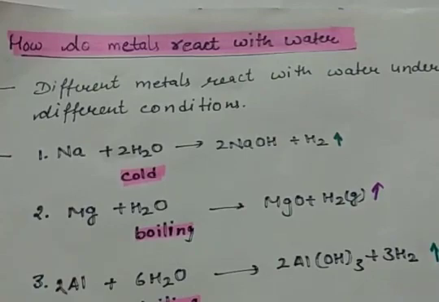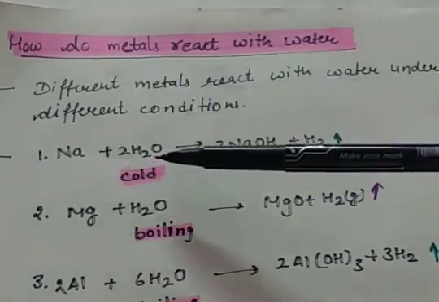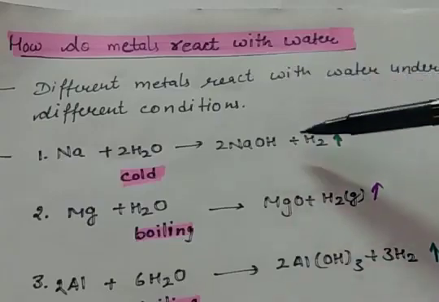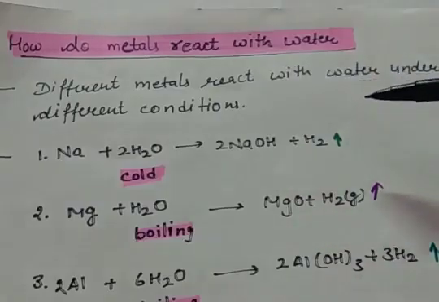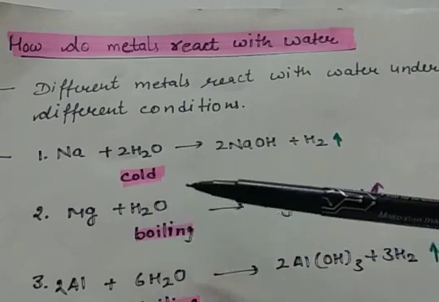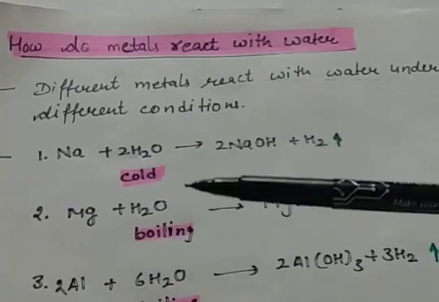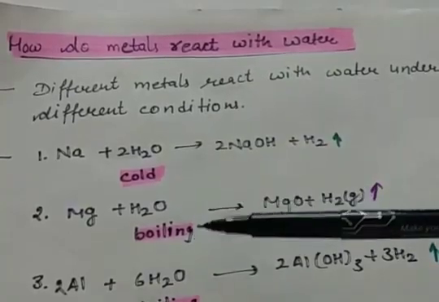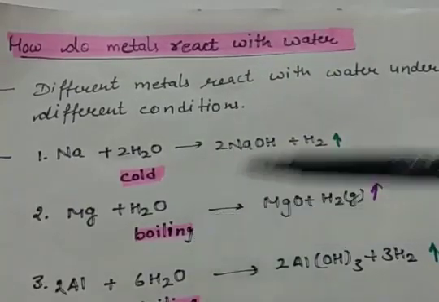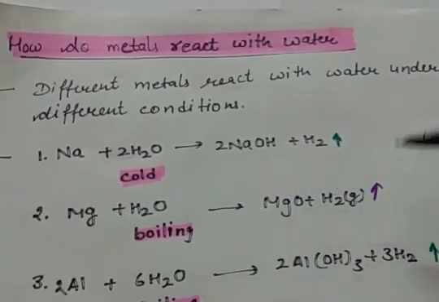For example, sodium can react with cold water and form sodium hydroxide, and hydrogen gas is given away. Magnesium cannot react with cold water as it is less reactive as compared to sodium. So it reacts with boiling water and forms magnesium oxide, and hydrogen gas is given away.